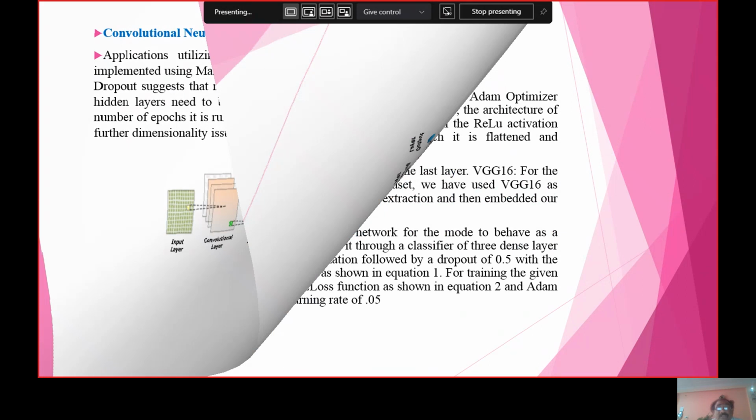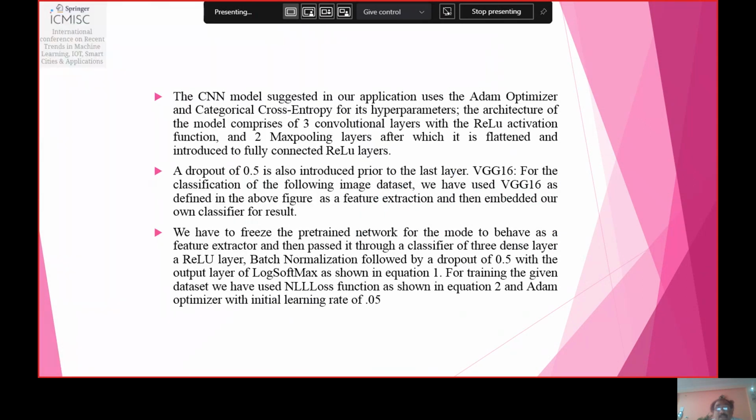So the CNN model suggested in our application uses the RAM optimizer and categorical cross entropy for its hyperparameter. The architecture of the model comprises 3 convolutional layers with the ReLU activation function and 2 max pooling layers, after which it is flattened and introduced to fully connected ReLU layers. A dropout of 0.5 is also introduced prior to the last layer.